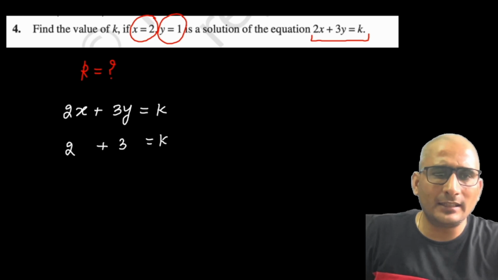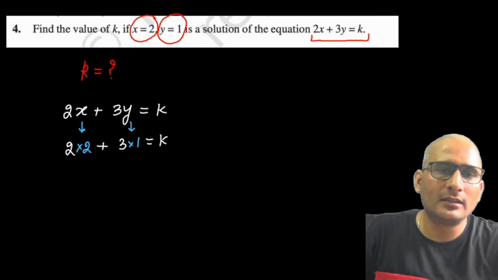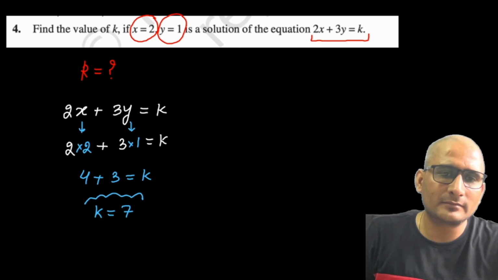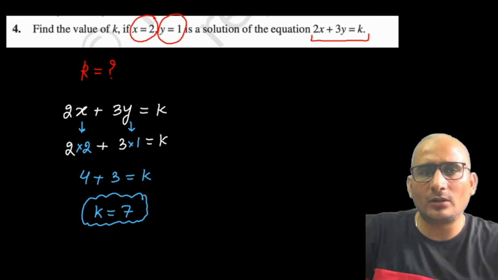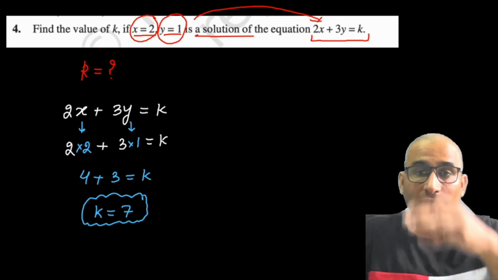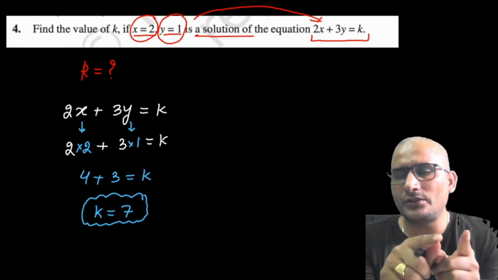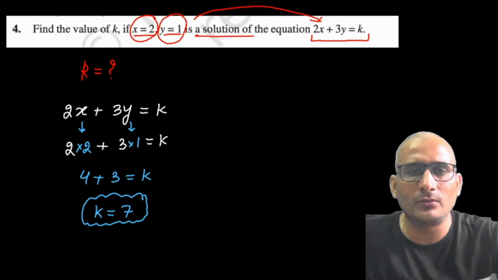So what is x given here? x is given 2. So in the place of x put 2, and in the place of y put 1. It is given in the question. So 2 twos are 4, 3 ones are 3, equal to k. So the value of k in this case is 7. If x equal to 2, y equal to 1 is a solution, then we can put it in the equation. It satisfies this equation, right? If it is a solution, it satisfies the equation. If it is not a solution, it does not satisfy the equation, right? So this is the answer in this case. I hope this question is clear to you all.